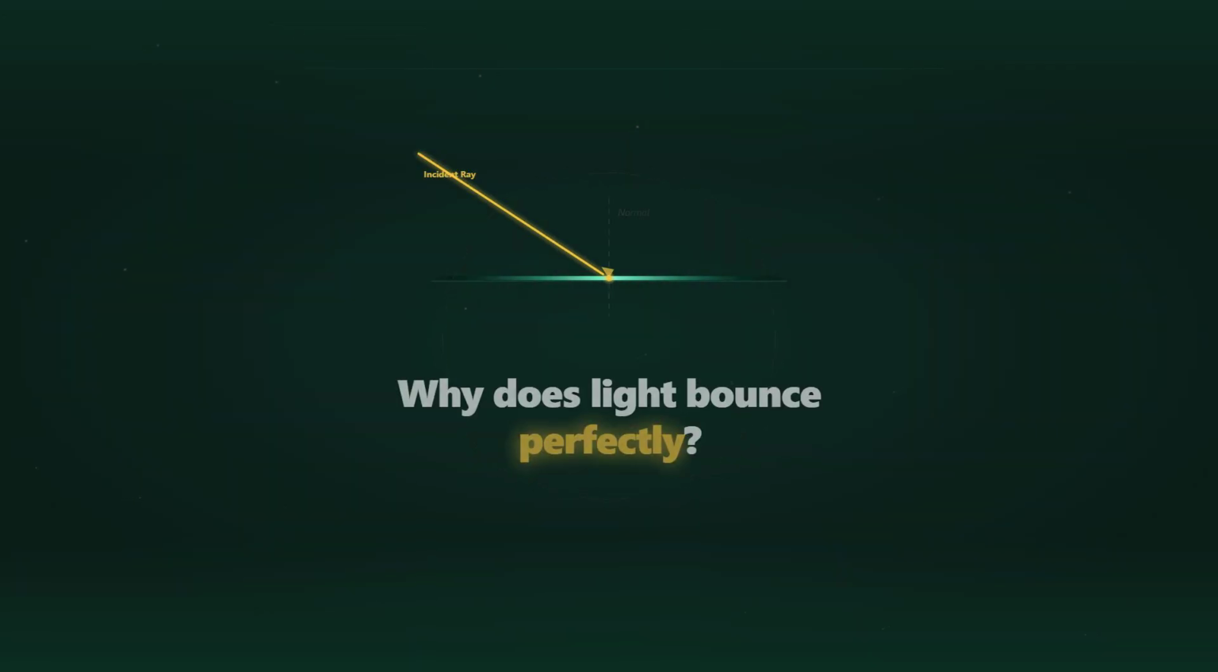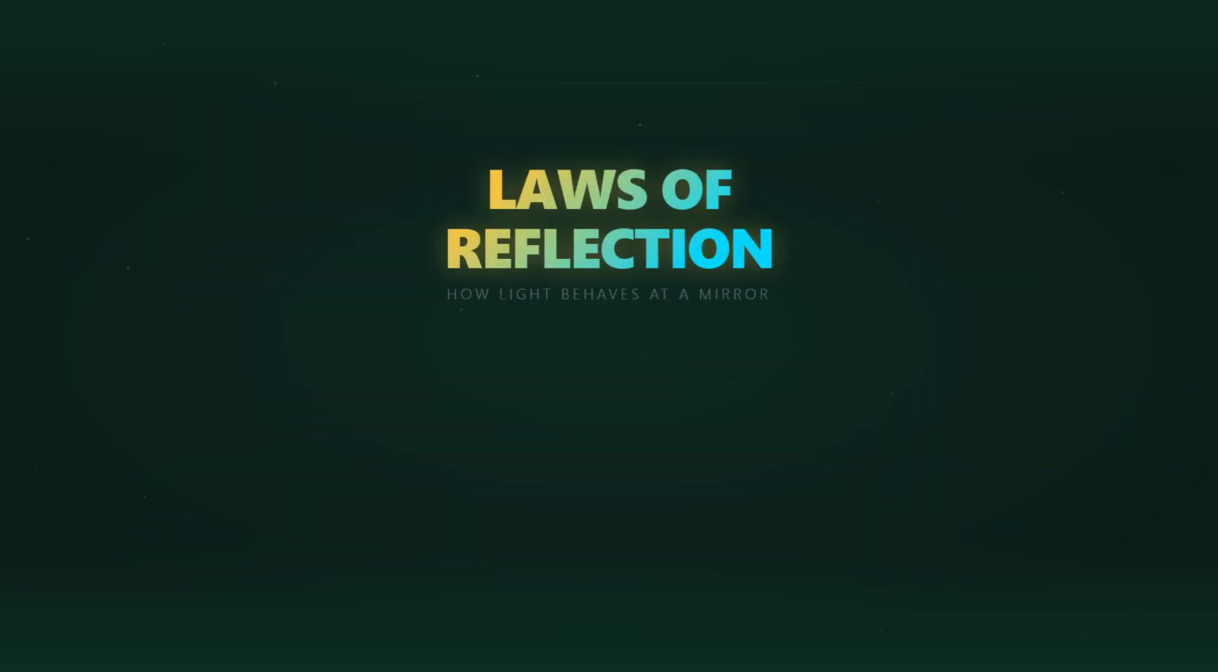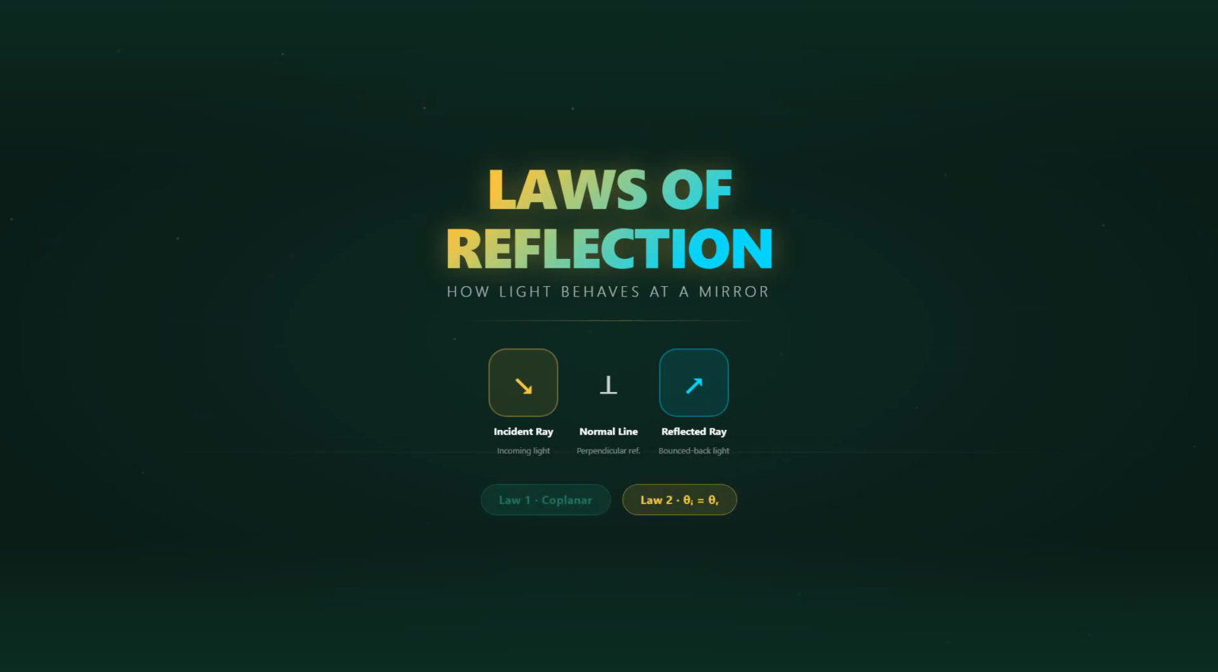Have you ever wondered why a mirror shows your face exactly as it is? The answer lies in two simple rules that light always follows. These are the laws of reflection. When light hits a smooth surface like a mirror, it doesn't scatter randomly. It bounces back in a perfectly predictable way.